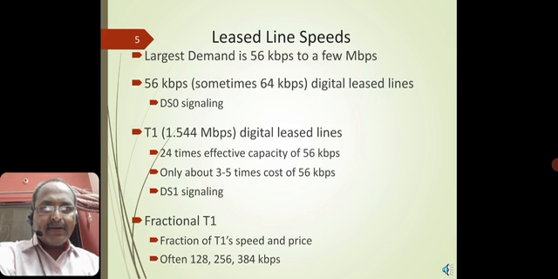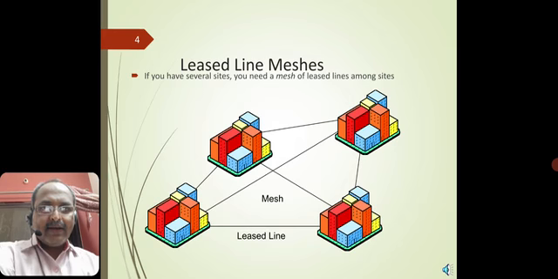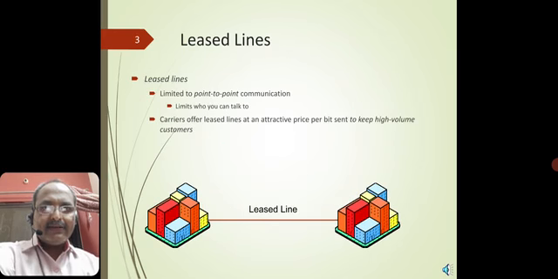These point-to-point communications make various alignments, and it limits who you can talk to. So this means that your leased line is always connected unless you demand an additional line. This line is completely dedicated to the person whom you want to communicate with, that is, the network you want to communicate to.